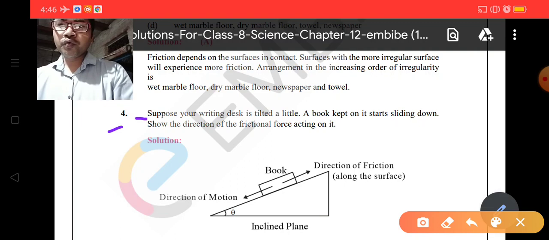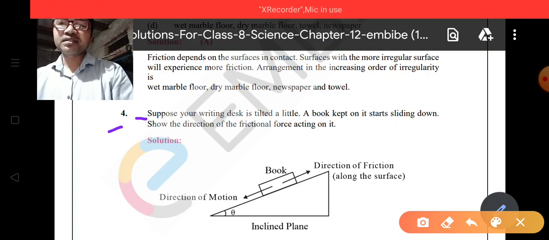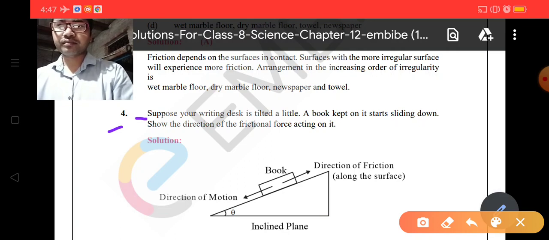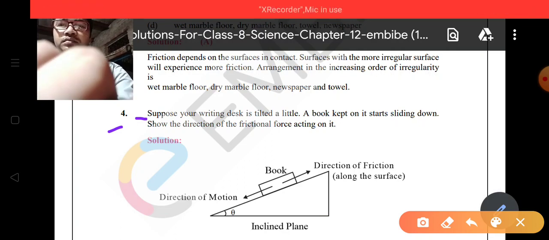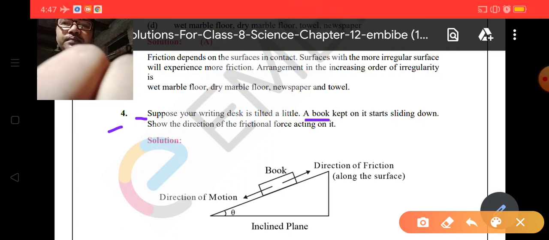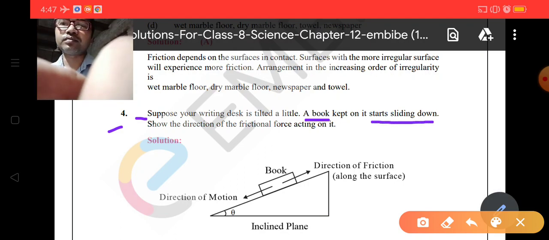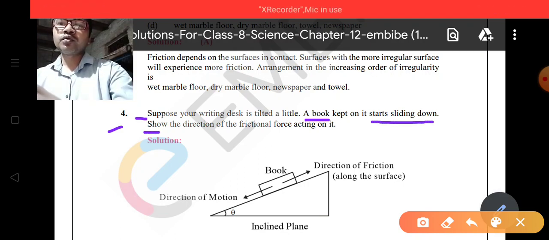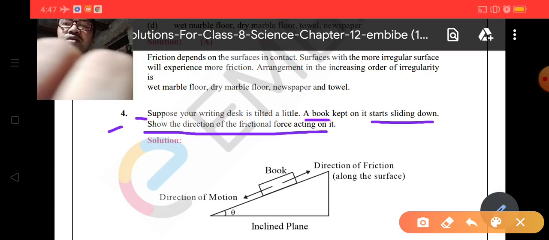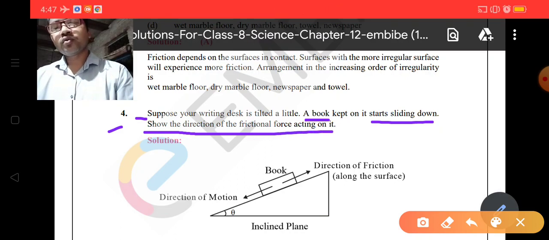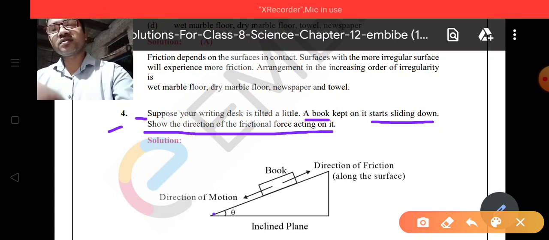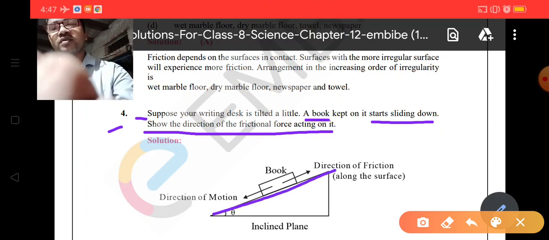Suppose your writing desk is tilted a little. A book kept on it starts sliding down. So what is the direction of the frictional force acting on it? You can see this is the surface on which you placed a book.